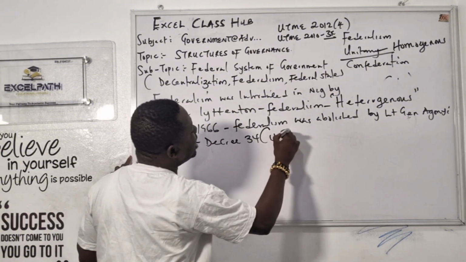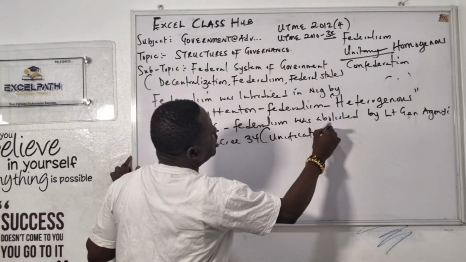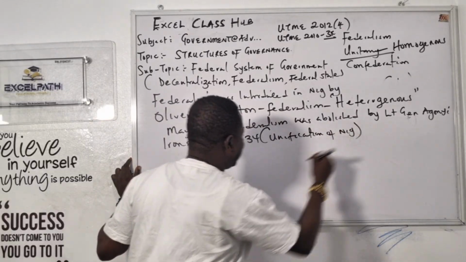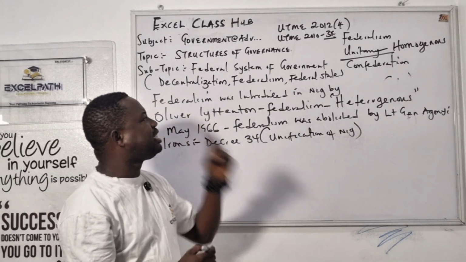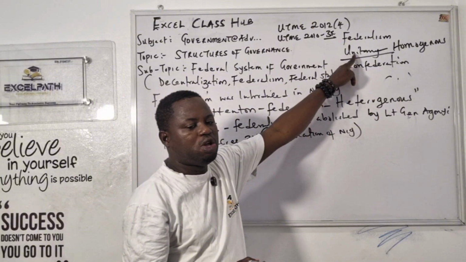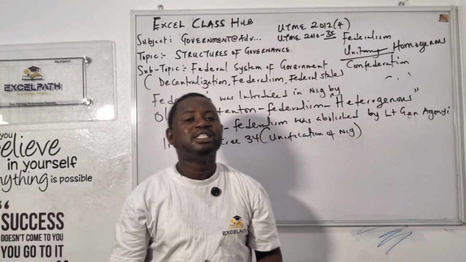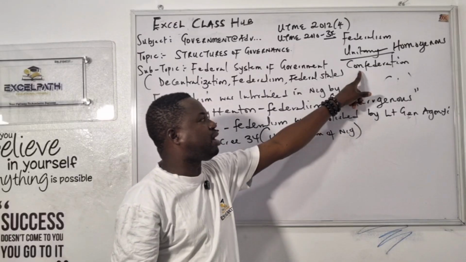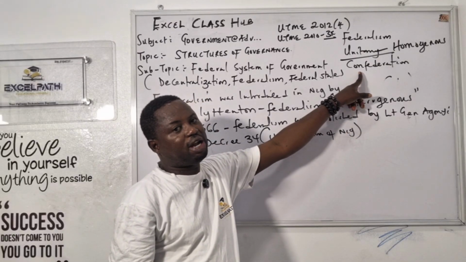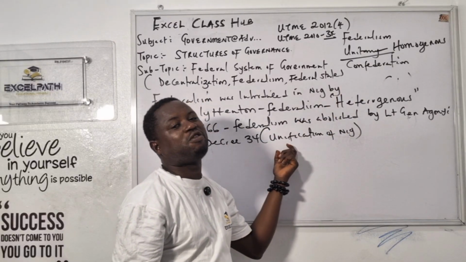And what is that? Unification of Nigeria. Why did I bring this in here? This one simply means what? Nigeria has practiced the unitary system before. We practiced federalism, we practiced the unitary system. If they ask you which system Nigeria never adopted or practiced, that's confederalism. We have never practiced confederalism. We were once a unitary system of government.